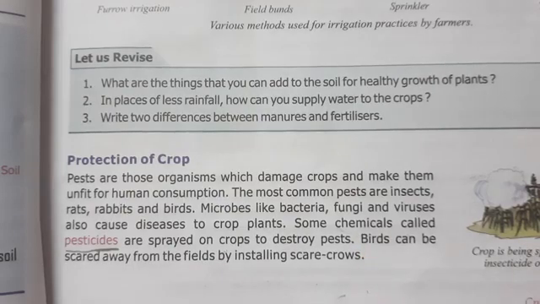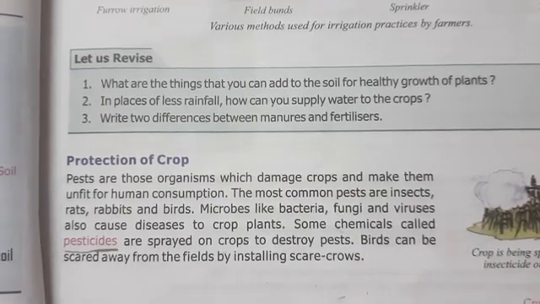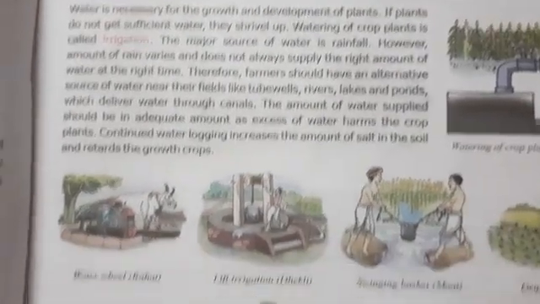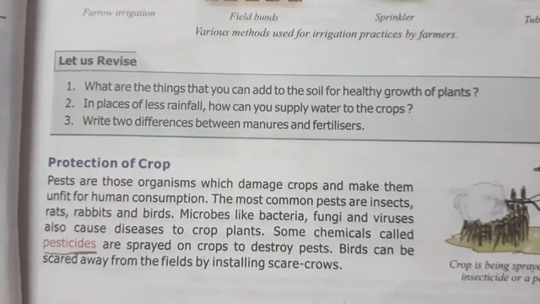So today we have studied two methods of agricultural practices. One was irrigation, and the second one is protection of the crop. The rest we will do in the next class.